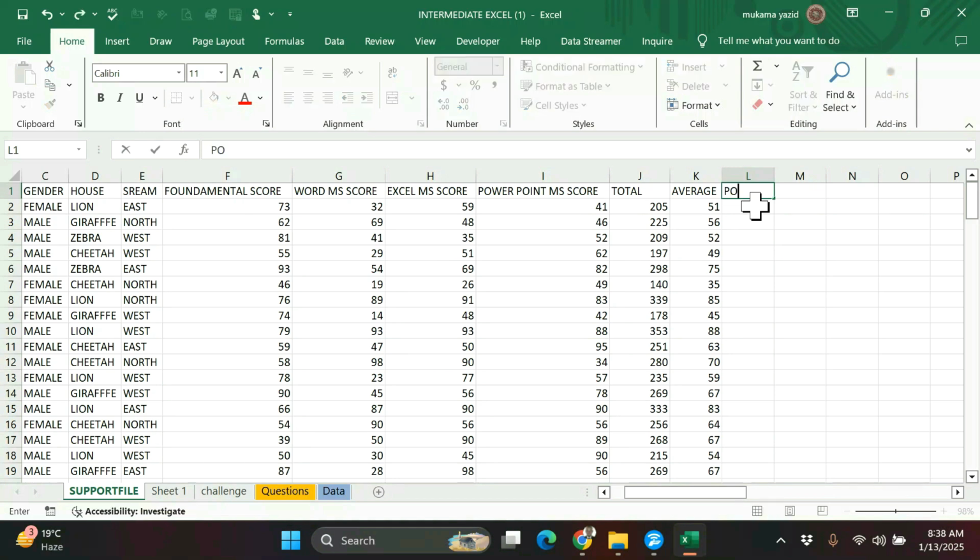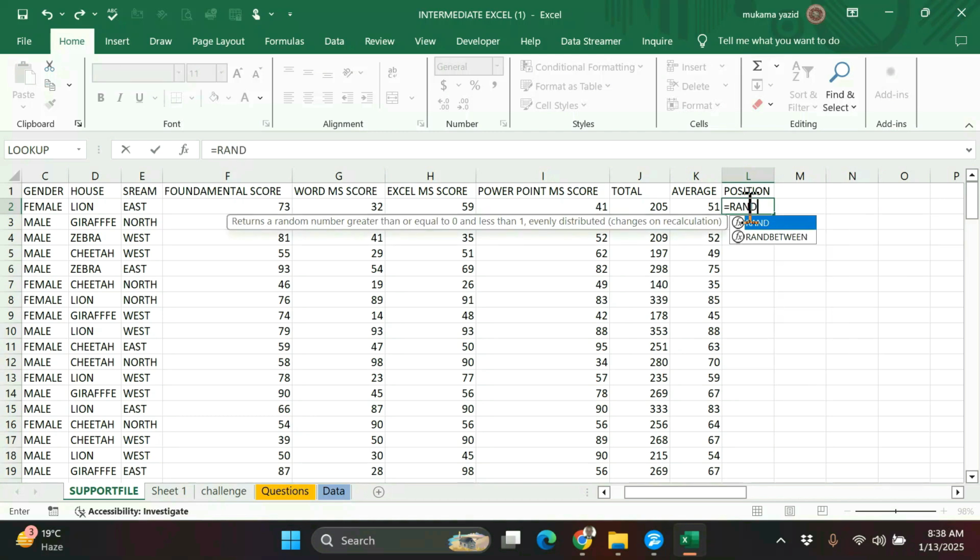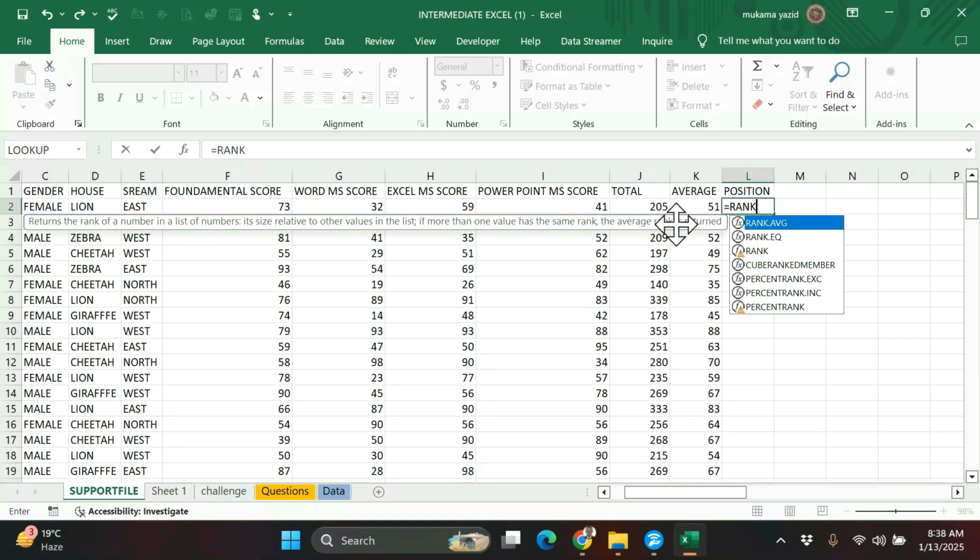Position equals, we use the rank function to get position, so it depends which one we are going to use. When you use rank, you use total. When you use rank average, you can use average. So let us use rank. I think let us just use rank with total.